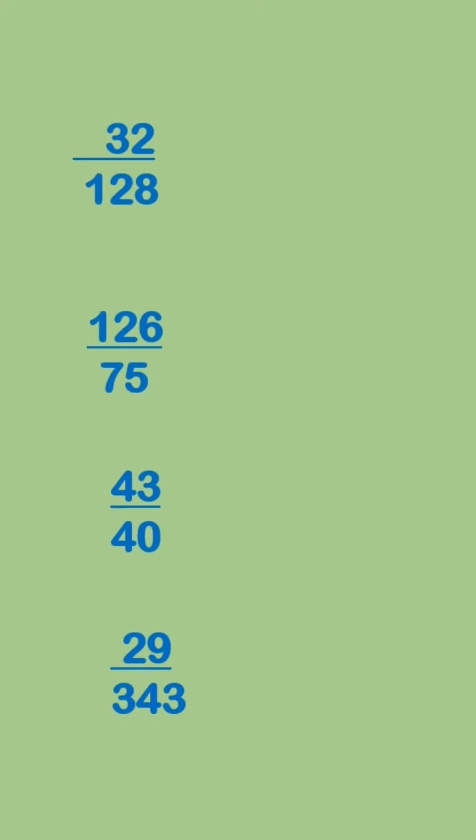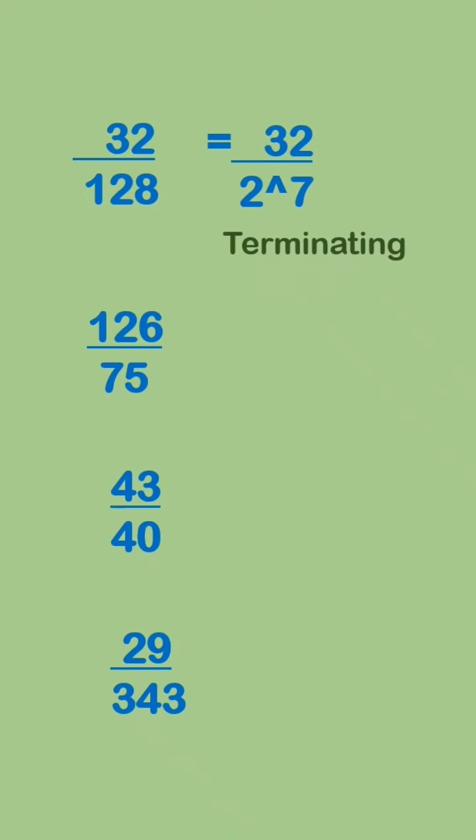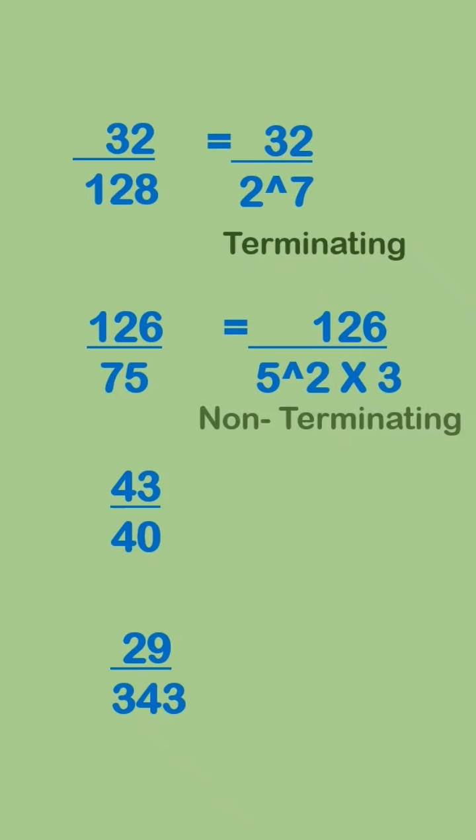So let's check. For the first fraction, 128 can be written as 2 to the power of 7. That means 128 is a multiple of 2. So this fraction will have a terminating decimal. Second fraction can be written as 5 to the power of 2 multiplied by 3. अब इसमें 3 extra आ रहा है. That means this fraction will have a non-terminating decimal.